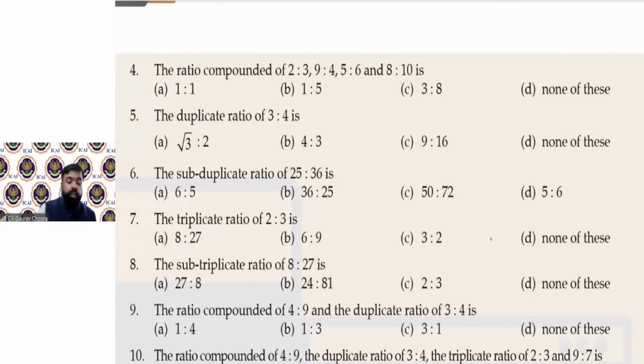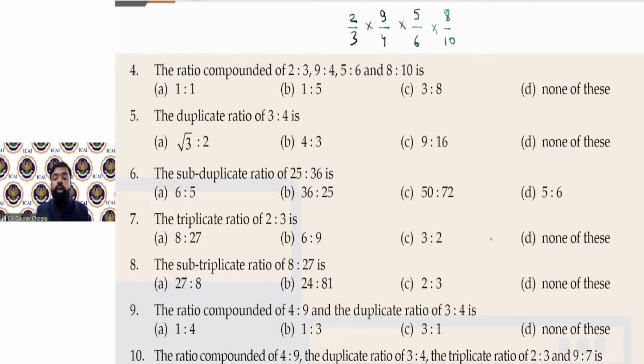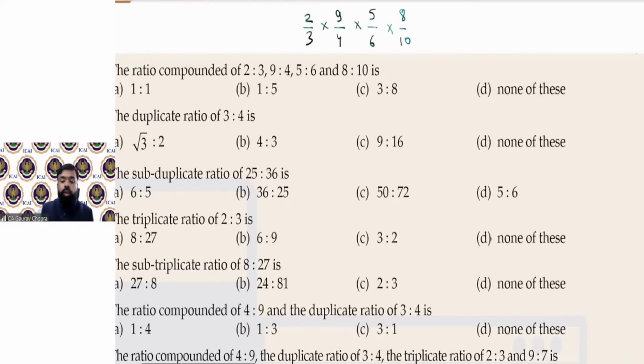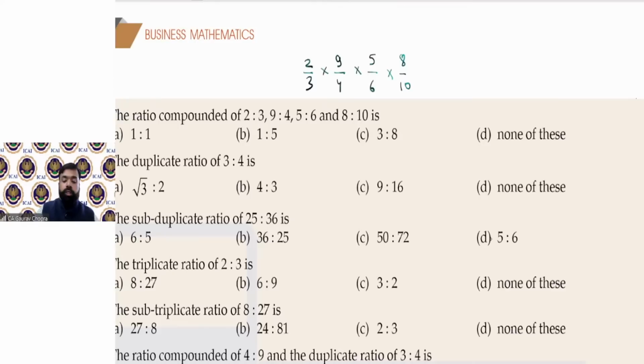Now the ratio compounded in question number 4, 4 ratios are given and you have to find out the compound ratio। So compound ratio is simply the product of all the ratios, multiply all the first terms, divide by all the second terms। So 2:3, you can write 2/3, 9:4, so 9/4, 5:6, so 5/6, 8:10, so it is 8/10। So first step is write them into fractions। After that, multiply all of them। सबको multiply कर दें। Now you can get your result। So better is to cancel as much as possible। 3, this is 2। Now again you can cancel 6 also। 5 is also cancelled। 5 into 2 is 10। So what is left?